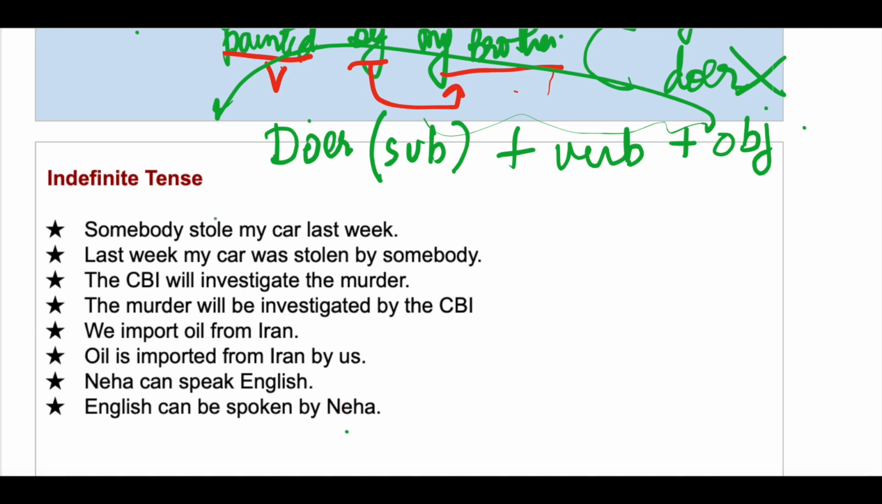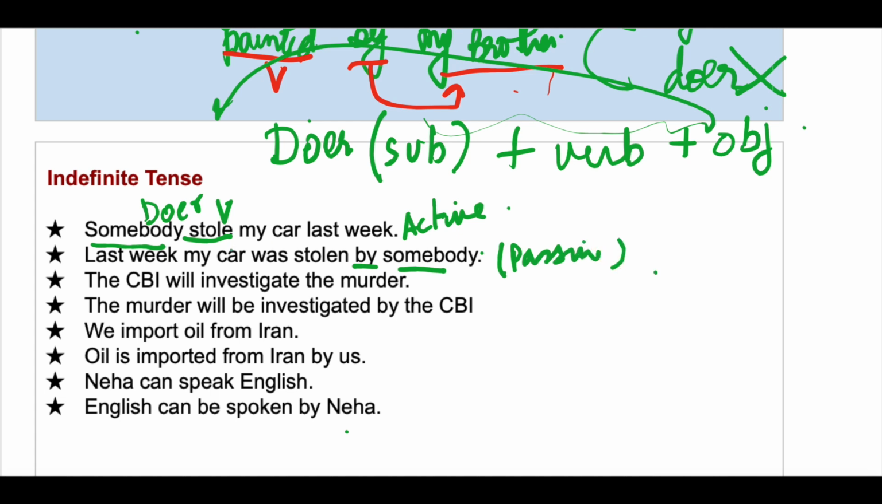Somebody stole my car last week. So what is the verb here? The verb is stole. Who stole it? Somebody. So this is the doer and it is present in the very beginning of the sentence. So this is in active voice. This sentence is in active voice. The second one, last week my car was stolen by somebody. So by plus doer. So the sentence is in passive voice.